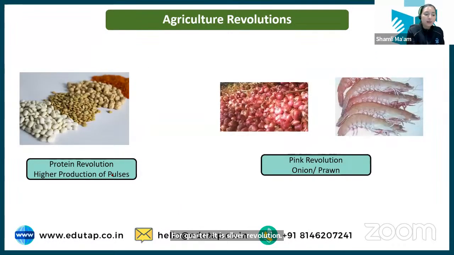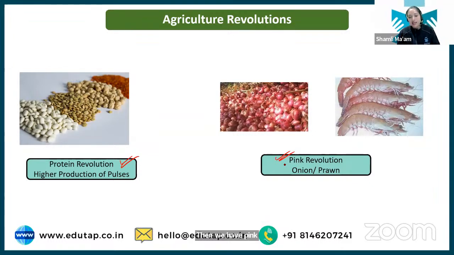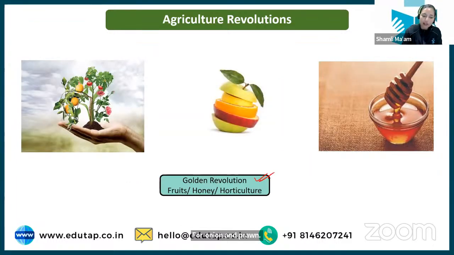Next we have the protein revolution. Students, pulses are rich in protein, so you can associate the protein revolution with the increase in production of pulses. Then we have the pink revolution. This was the question that was asked. Again, for onion and prawn, it is given as pink revolution. And then we have the golden revolution. Golden revolution is associated with fruits, honey, and overall horticulture crop production.